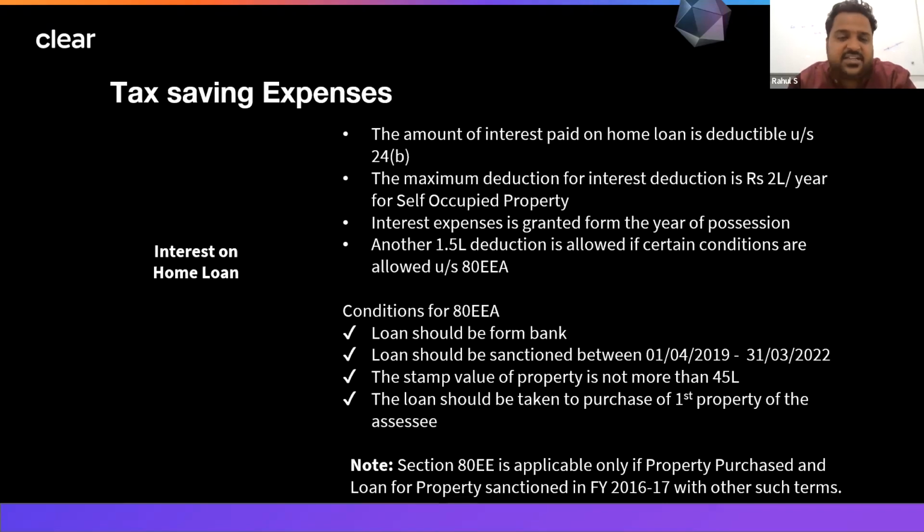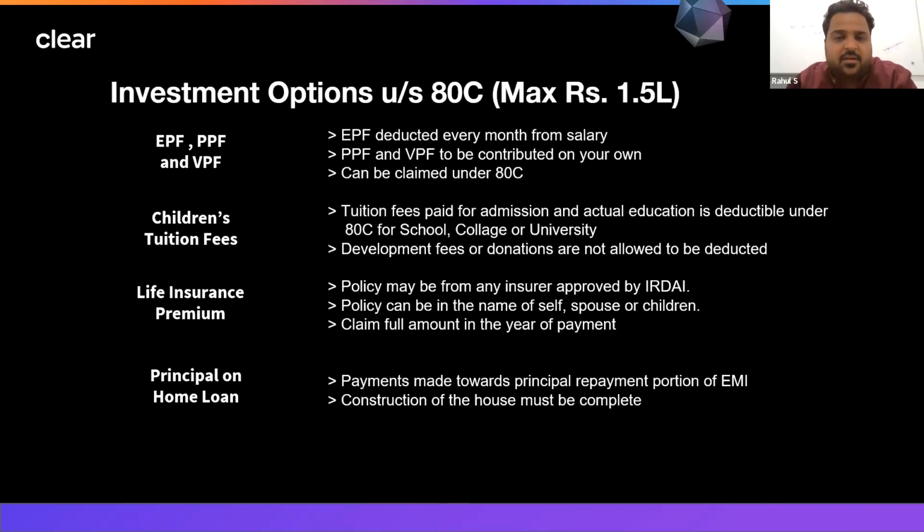So knowing this section is important. If anyone has satisfied this criteria but missed taking the benefit, you can still take the benefit under section 80EE.